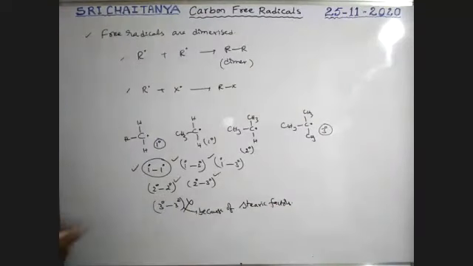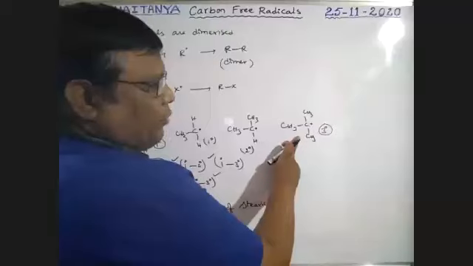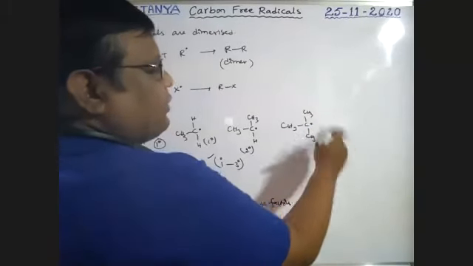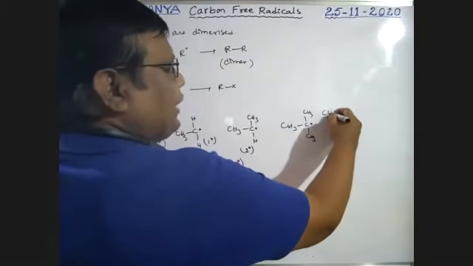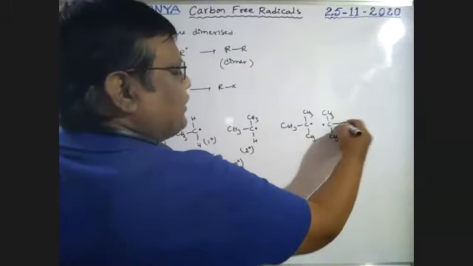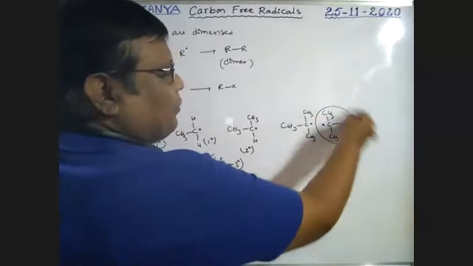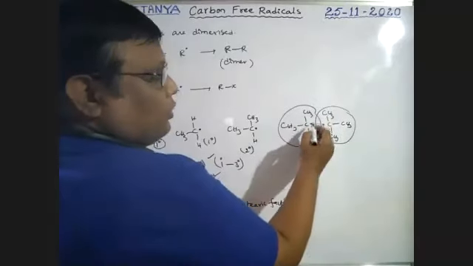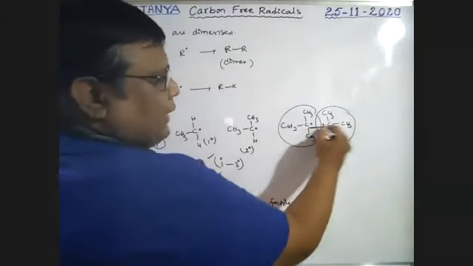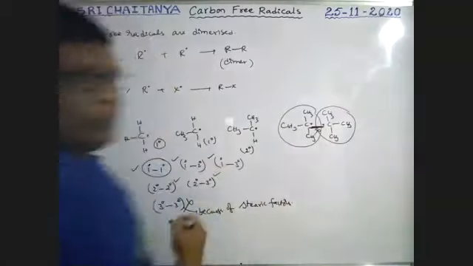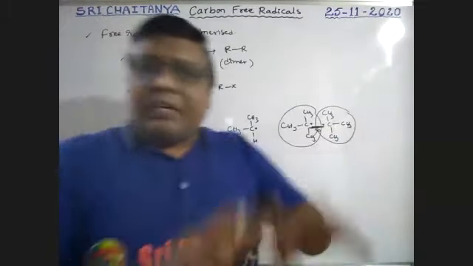Because of the steric factor, a tertiary free radical trying to combine with another tertiary free radical is a problem. These are bulky groups, so the attack of these two free radicals on each other is almost not possible. The methyl groups cover the free radical.